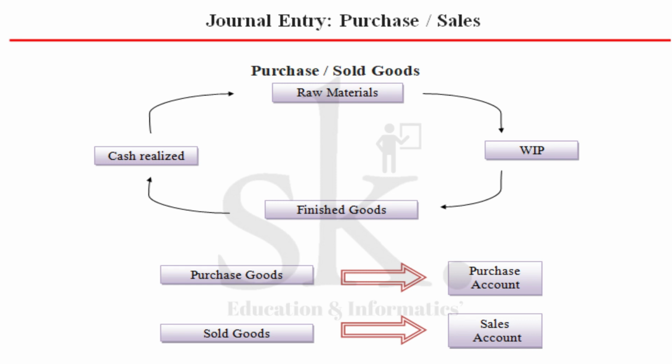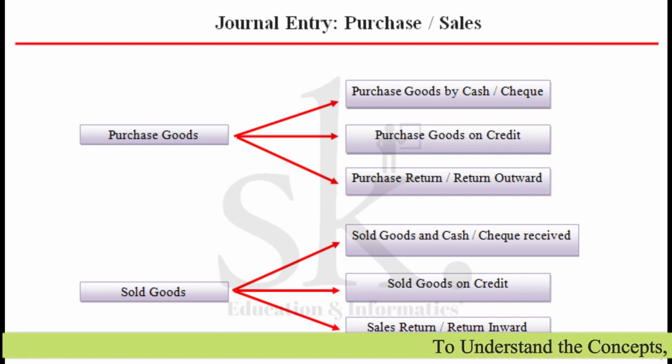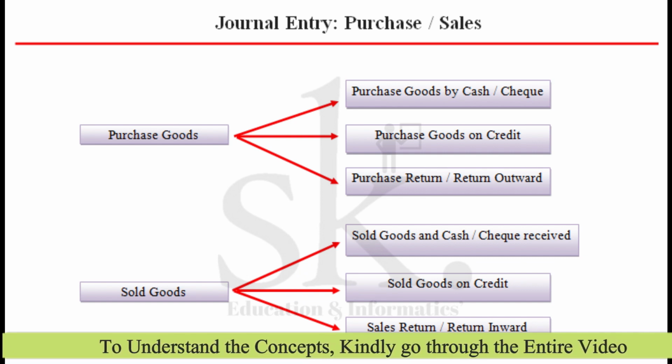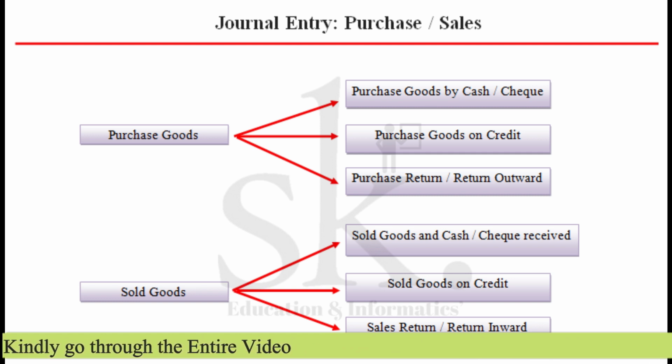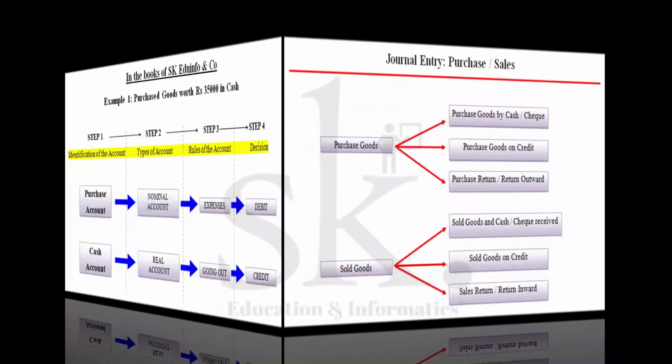In today's video, we will be discussing purchase and sales from three different points. Firstly, purchase of goods via cash or via check. Second, you have purchased goods on credit, and there is information if there is a purchase return with reference to certain purchases. Relating to sale of goods, we are going to discuss, first, you have sold goods and realized cash or check from your customer. Secondly, you have sold goods on credit. And thirdly, there has been an amount of sales return in your organization. So this will broadly be the two areas, one from purchase, other from sales, and we are going to discuss them with reference to certain examples.